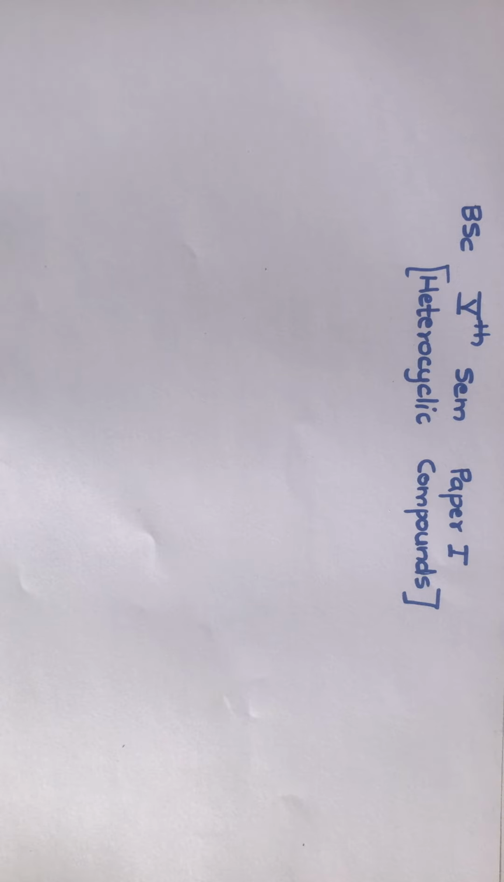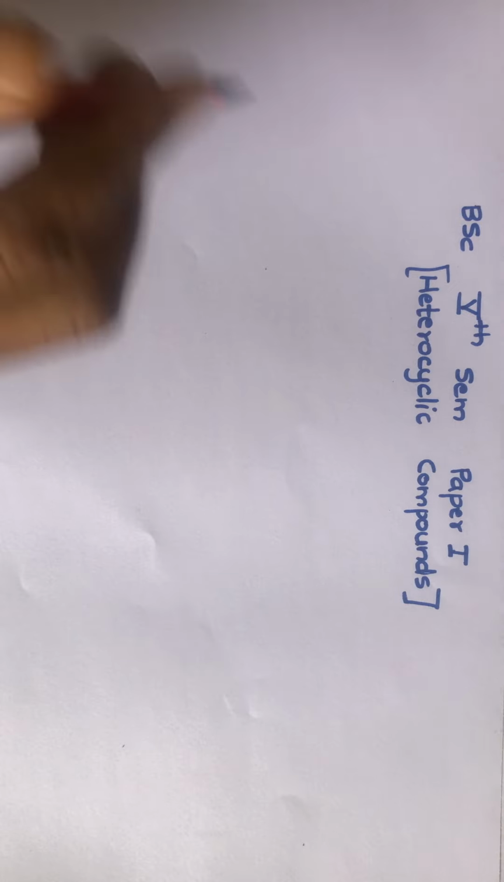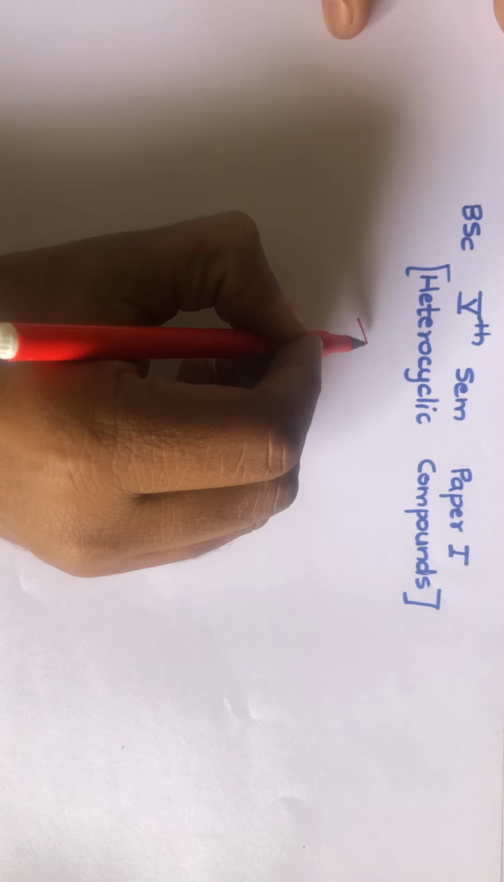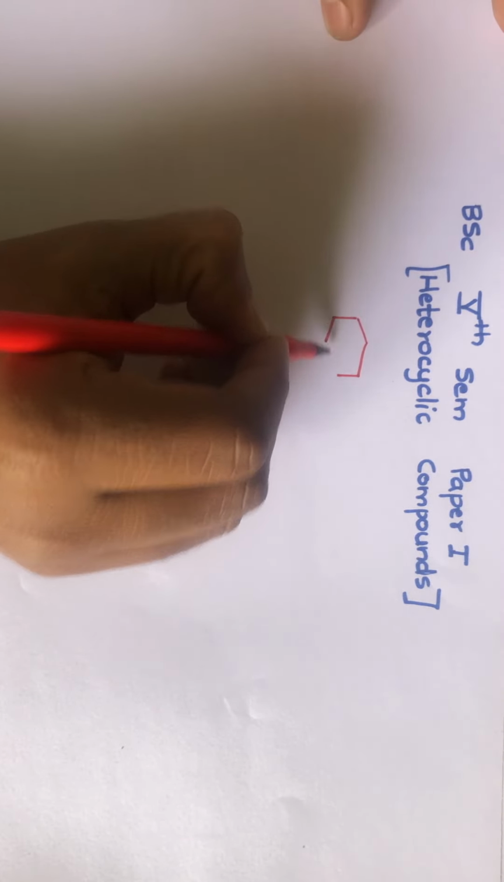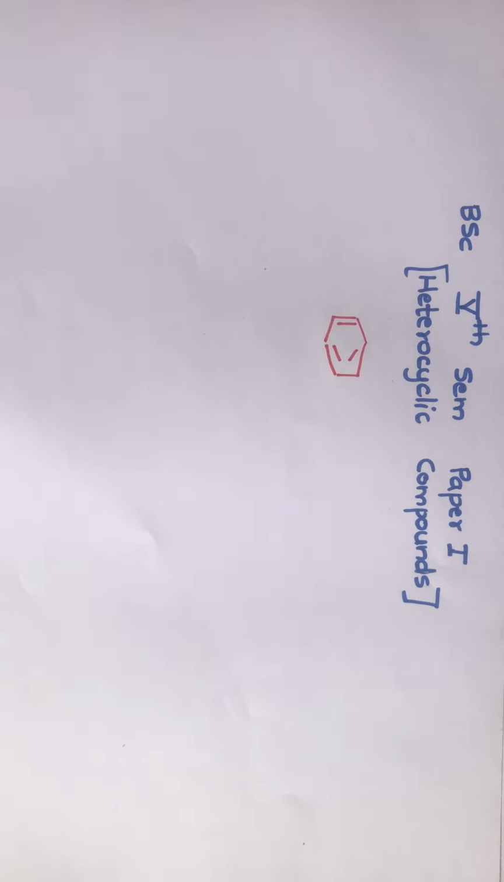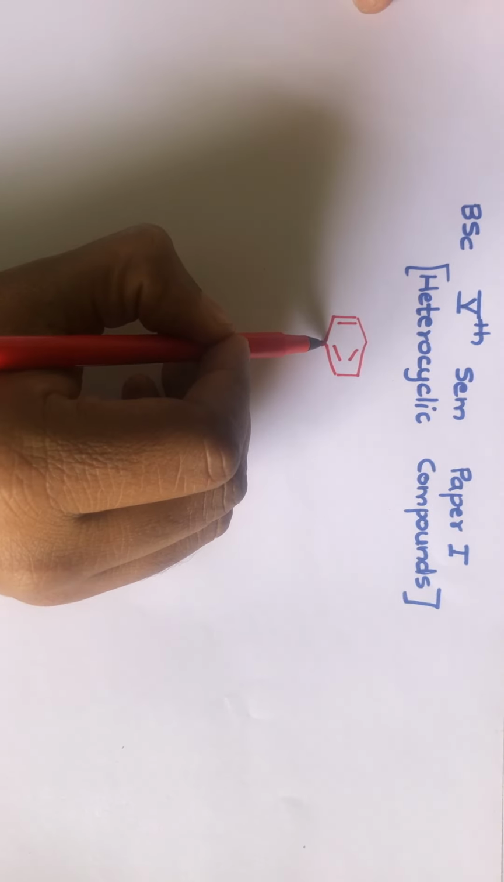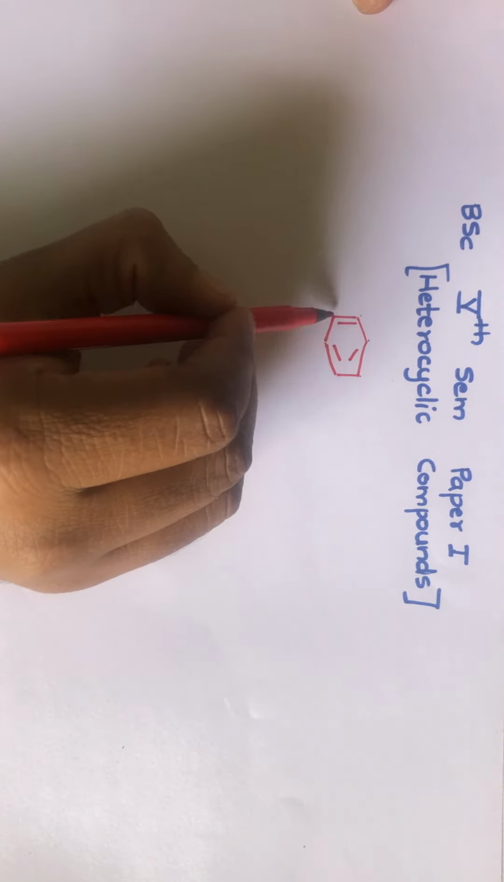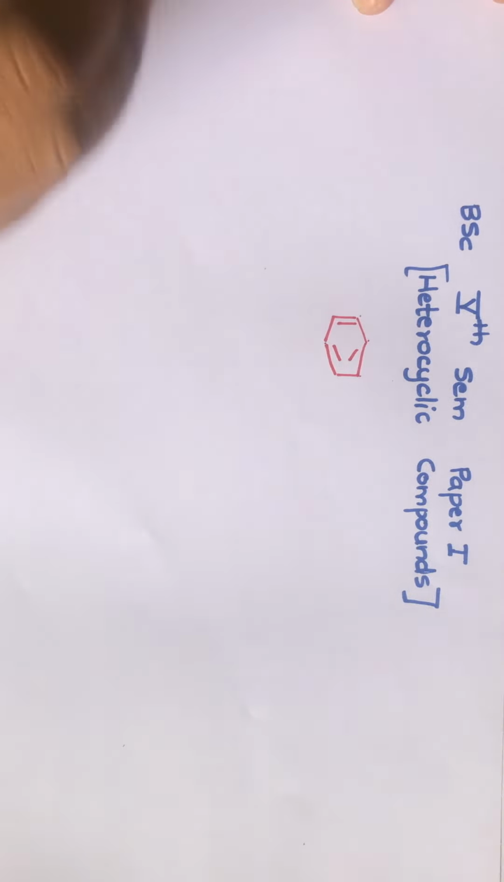See, heterocyclic compounds are the cyclic organic compounds in which one or more carbon atoms of the ring is replaced by other atoms. The other atom is called a heteroatom. Let's take an example. This is benzene. This is not a heterocyclic compound. There are 6 carbon atoms here, so this is a cyclic system.